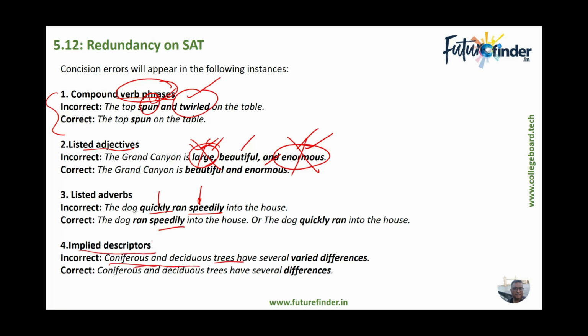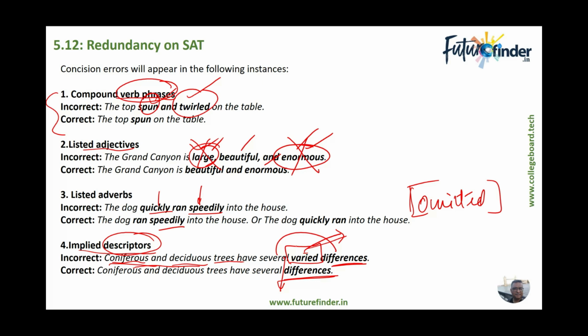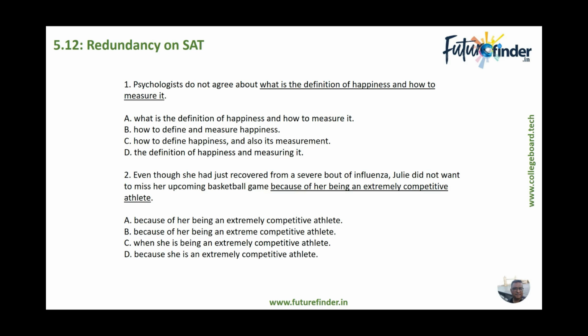Implied descriptors. There are some descriptors which are implied, which don't need to be said. These are words that could be omitted from the sentences because they are already implied. So let's see: coniferous and deciduous trees have several varied differences. Differences are always varied. Differences cannot be alike, they have to be varied. So several differences would solve your problem. Varied does not need to be written, it is already implied in the word differences.